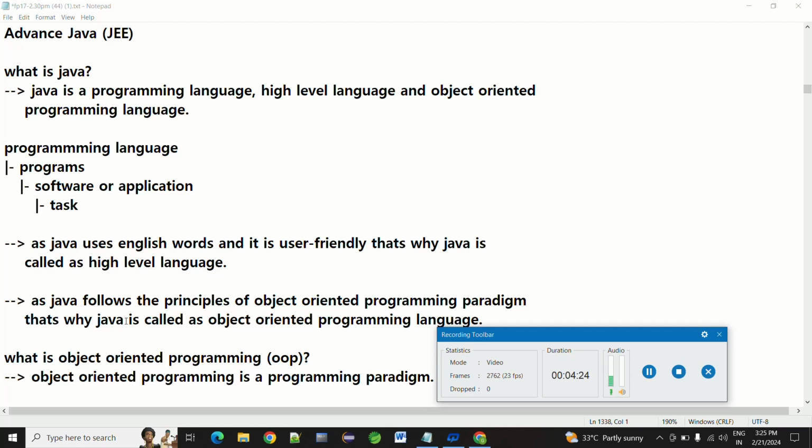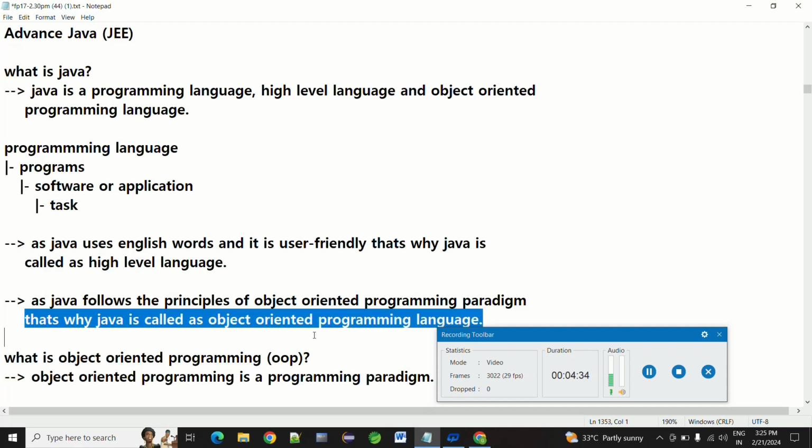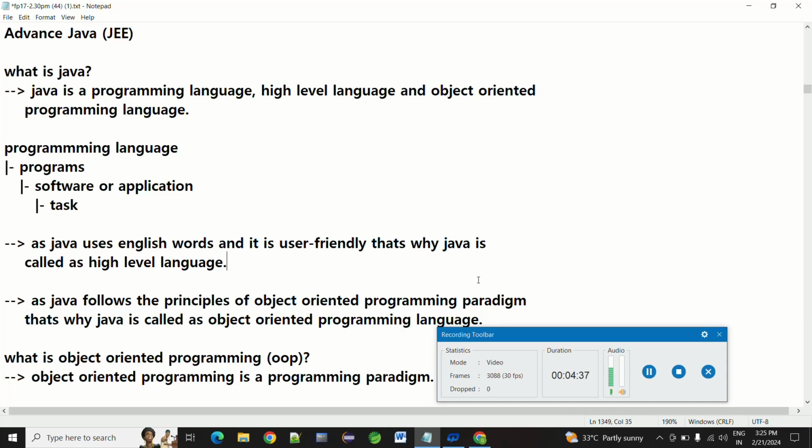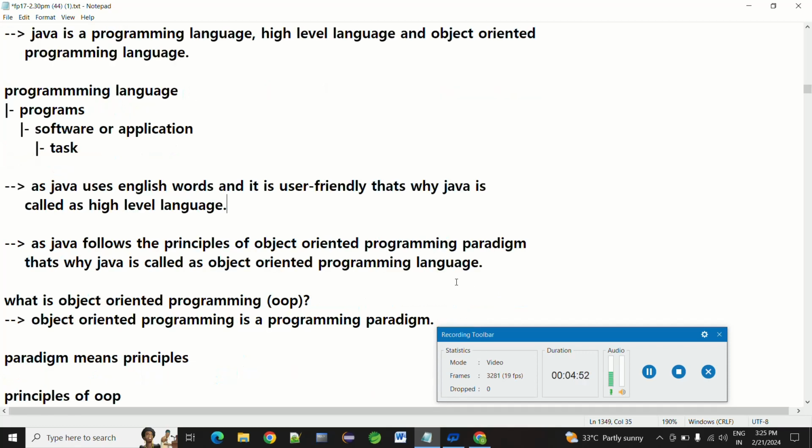I have written here: Java follows the principles of the object-oriented programming paradigm, which is why Java is called an object-oriented programming language. Why is it object-oriented? Java is totally dependent on objects. When we create the object, the programming totally depends on the object. Without an object, you can't do anything. You cannot call methods. You cannot call instance variables. So Java mainly uses objects.